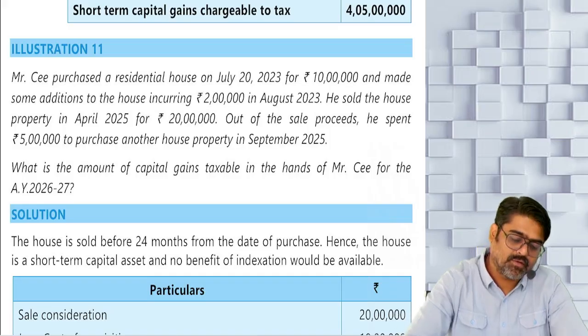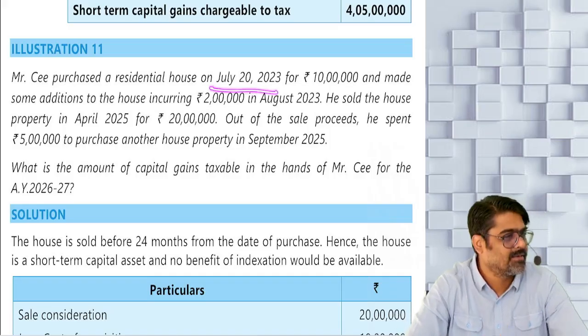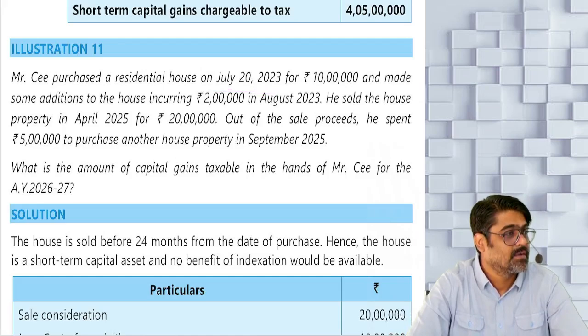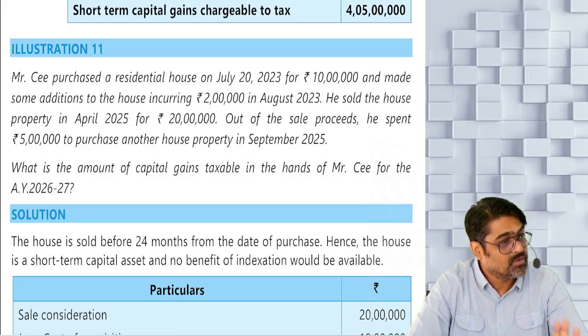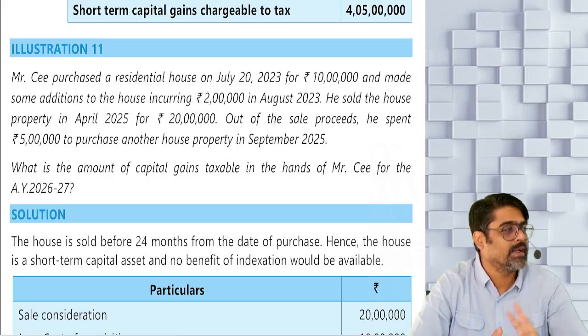So just you have to change this date. Which date? Date of purchase of old property, instead of 20th July 23, you just take it 22 now.